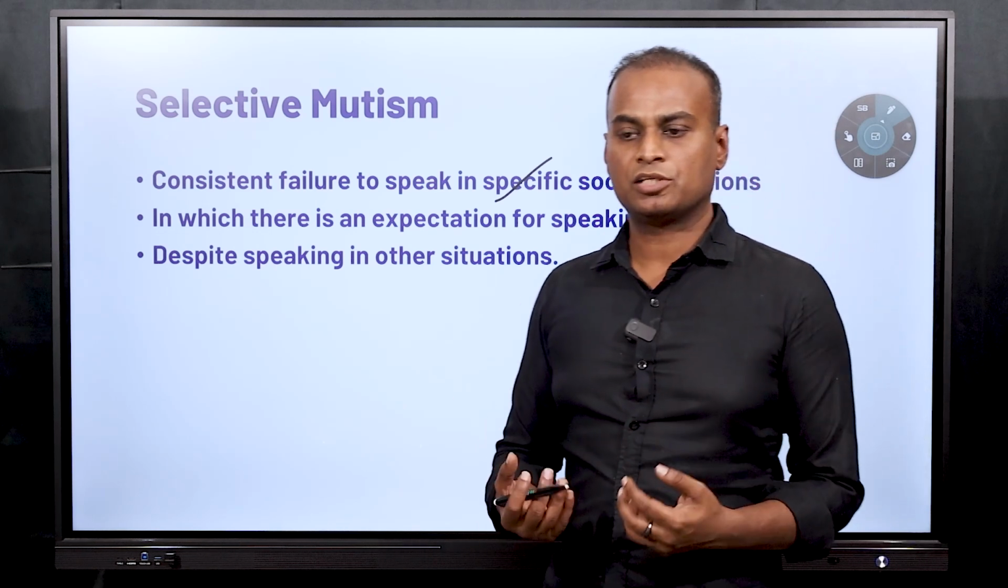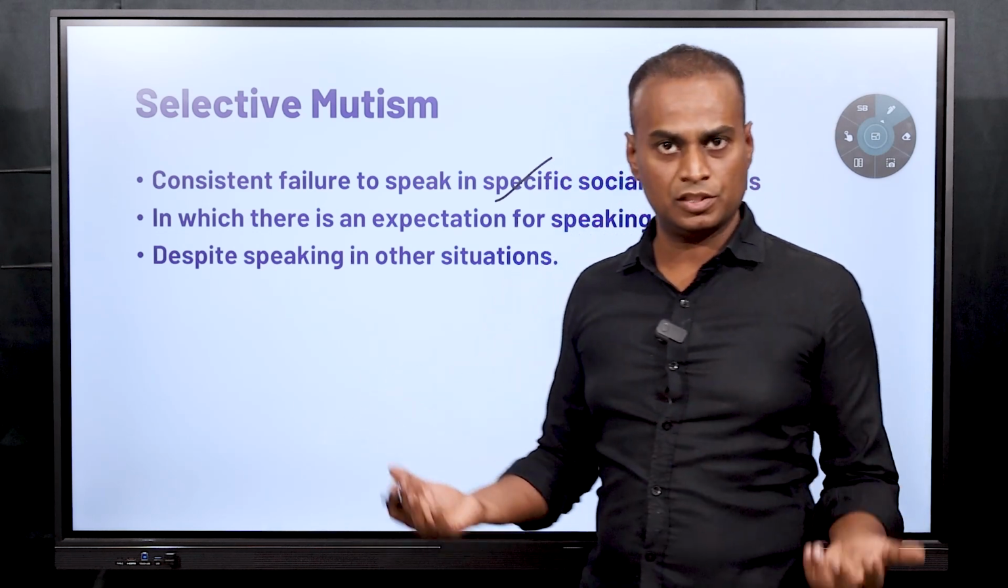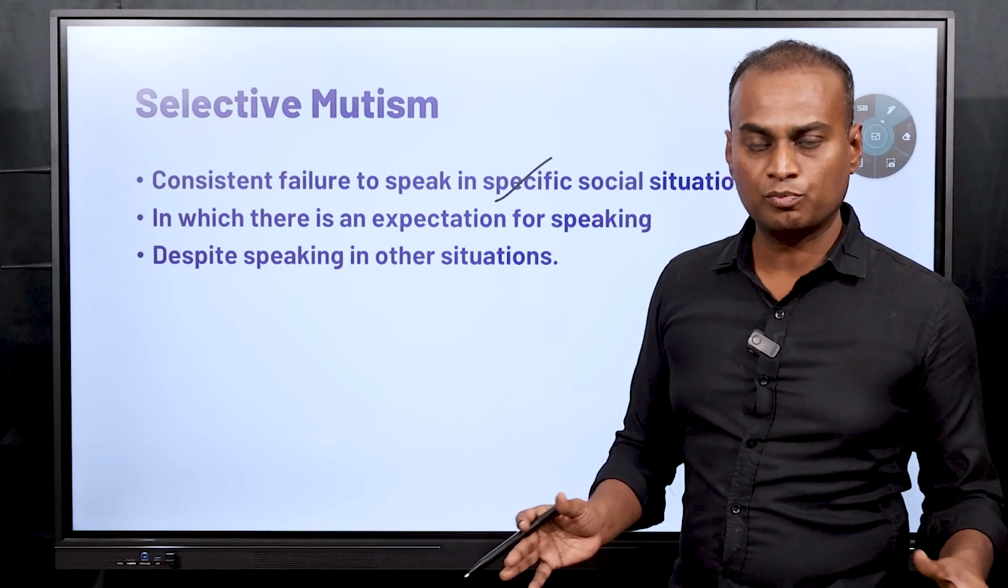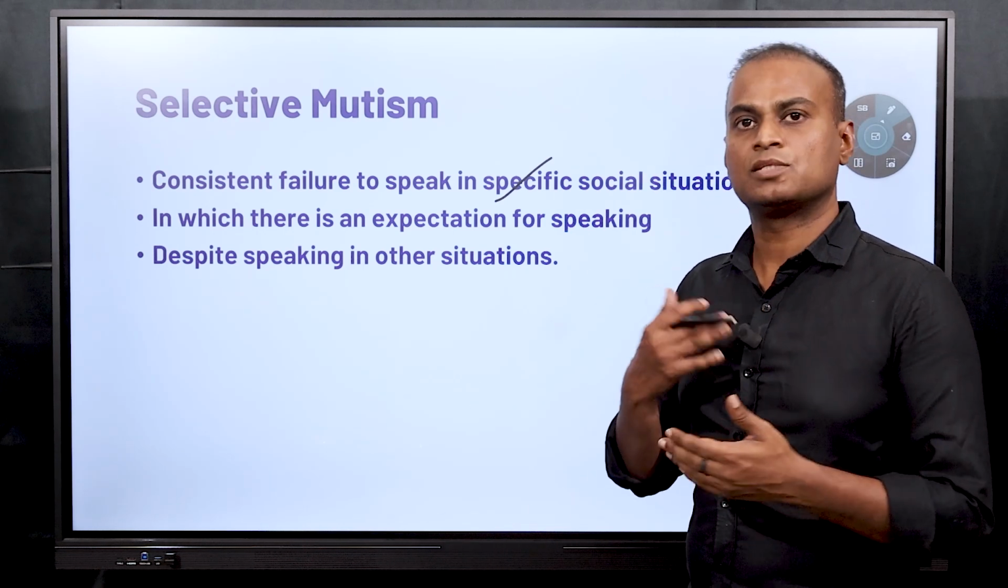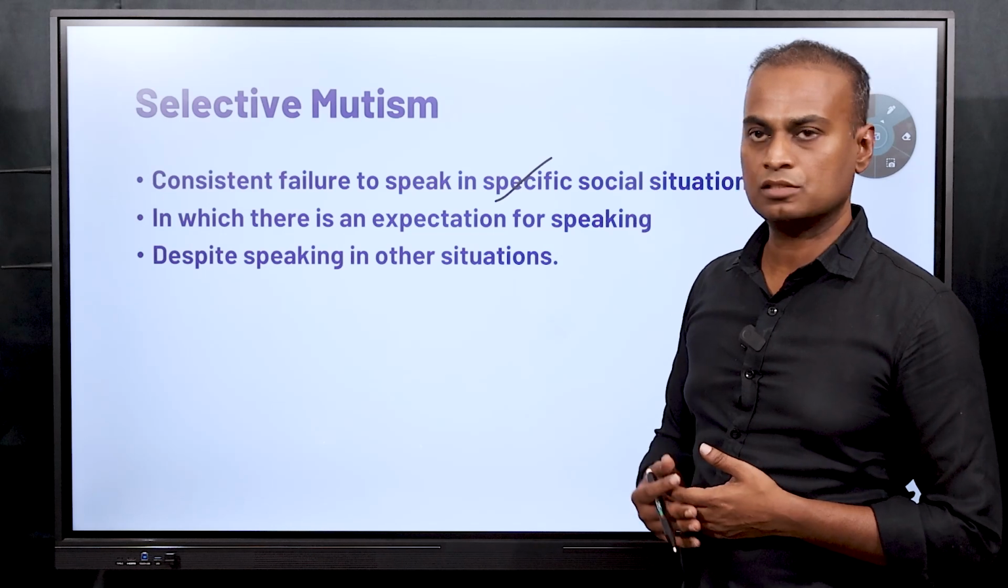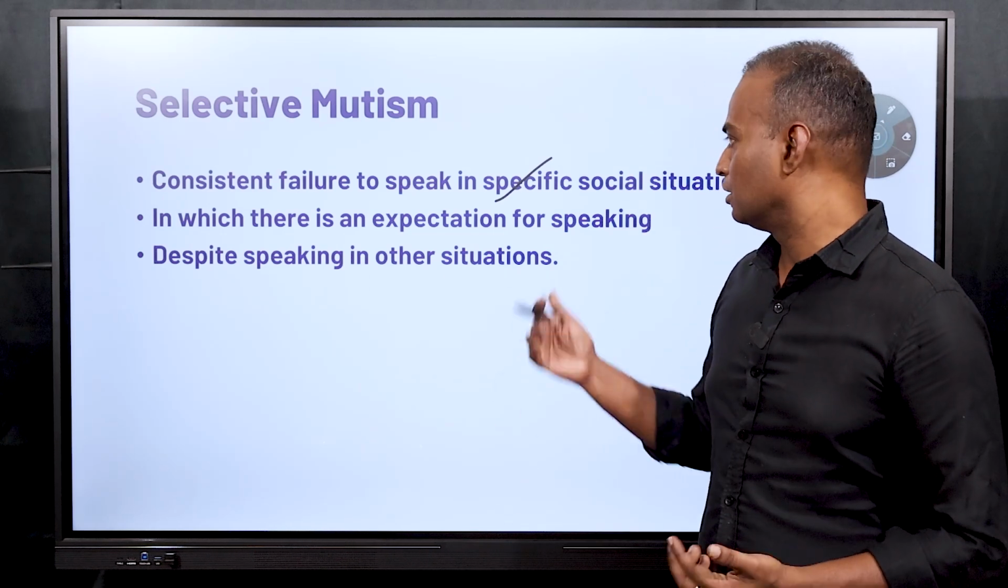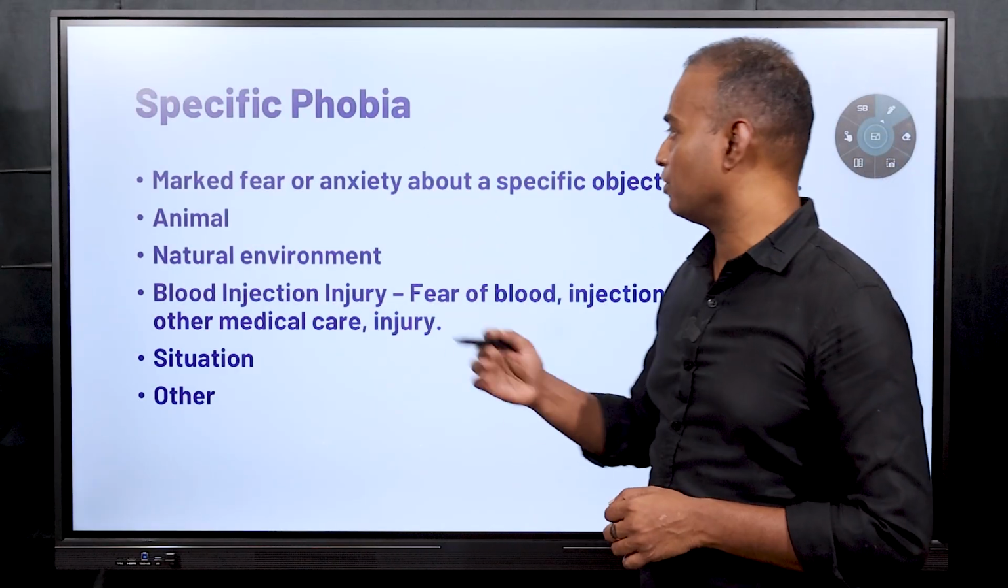For example, a teacher goes to a staff room and she speaks normally, and the student is comfortable with a small group of his friends, so they can speak normally. Other than the situations, in some special situations where they should be speaking, they will not speak. That is known as selective mutism. Then coming to the next one, that is specific phobia.